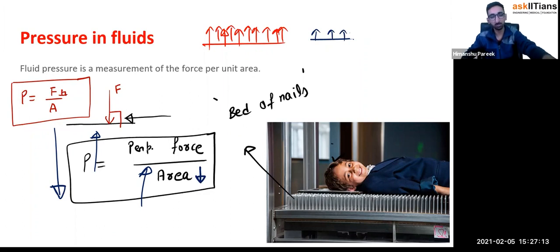Similarly happens when you take a pen and press the nib on your finger. It's getting hurt. At the same time, if I use something else, suppose I use my mobile phone, and now I try to press my finger with the same amount of force, it's not that much pain I'm getting right now. So force was the same, but contact area matters.